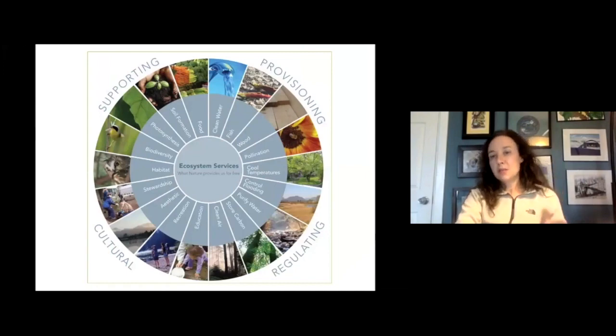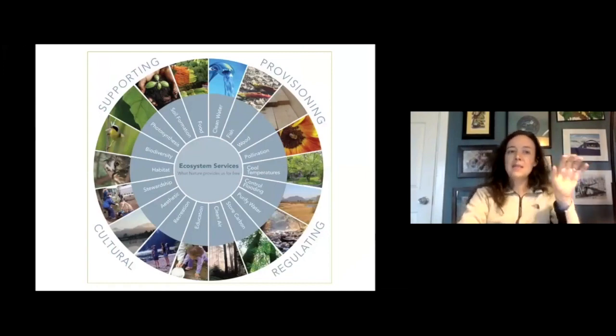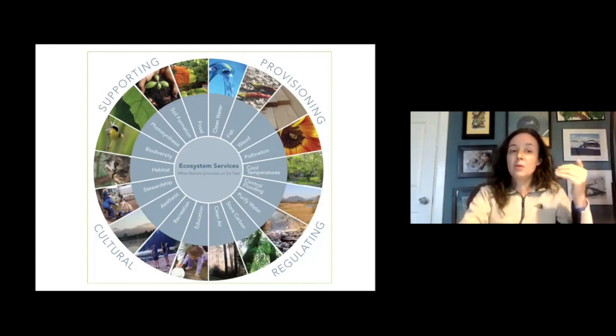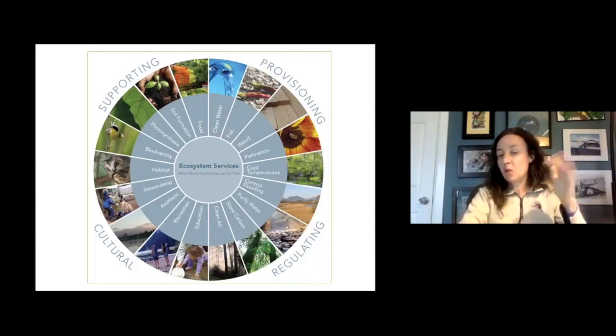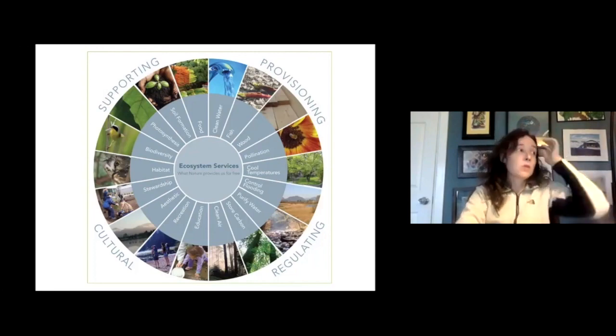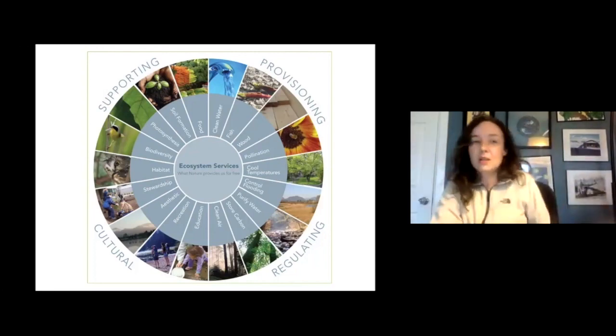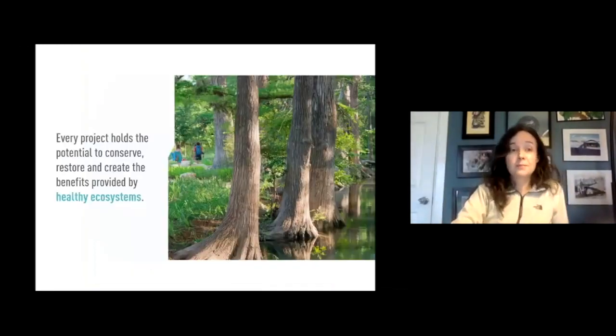And so ecosystem services can be broken up into many different categories. It can be everything from cleaning water, to pollination, to storing carbon, to cleaning air. There's also human health and well-being components, whether it be recreation or mental respite, habitat, biodiversity, soil formation, all of these things. Today, we're going to focus on a really important one, which is water.